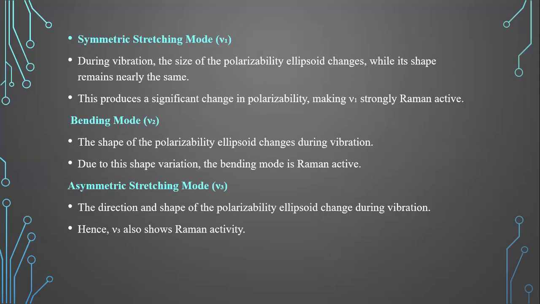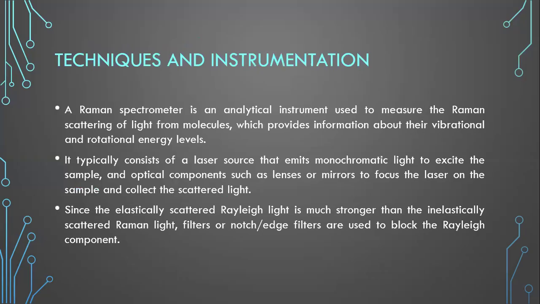So it produces a significant change in polarizability, making the symmetric stretching mode strongly Raman active. Next, in the bending mode, the shape of the polarizability ellipsoid changes during vibration, so the bending mode is also Raman active. Similarly, in the asymmetric stretching mode, nu 3, the direction and shape of the polarizability ellipsoid change during vibration, so that is also Raman active.